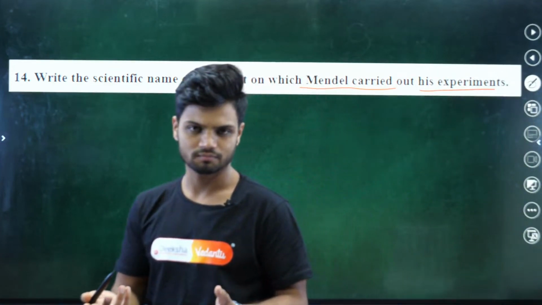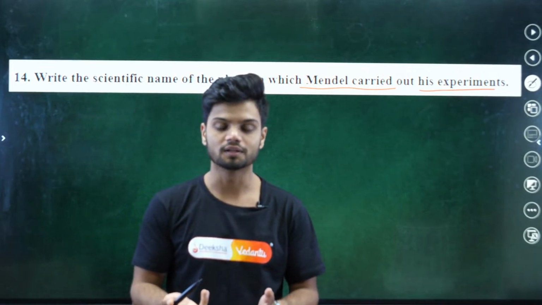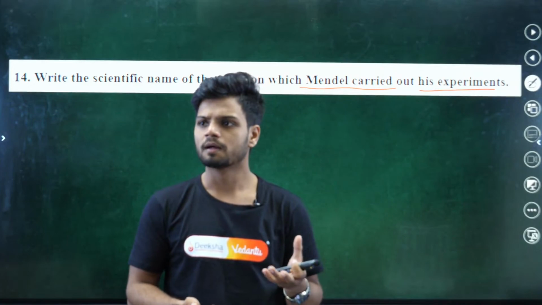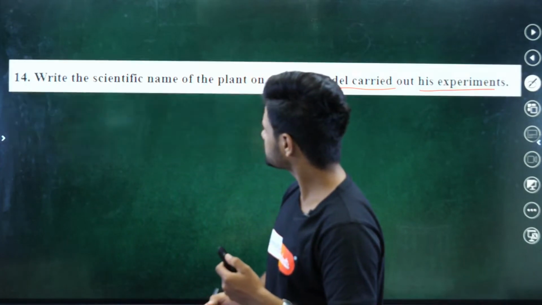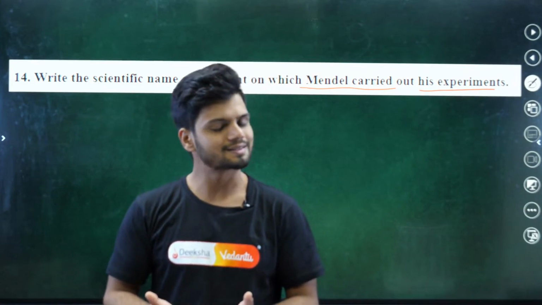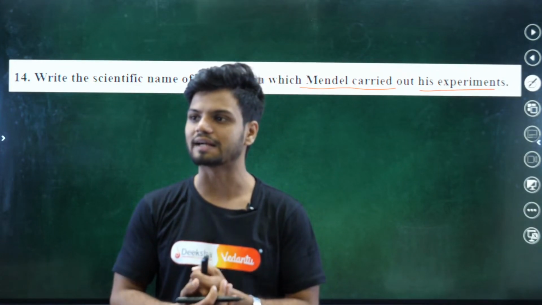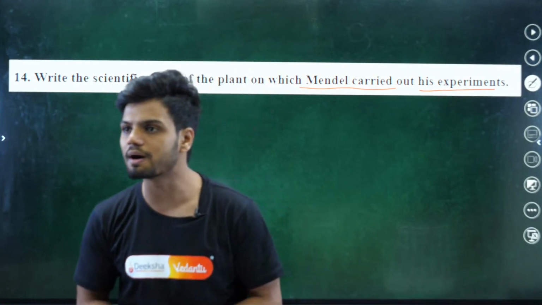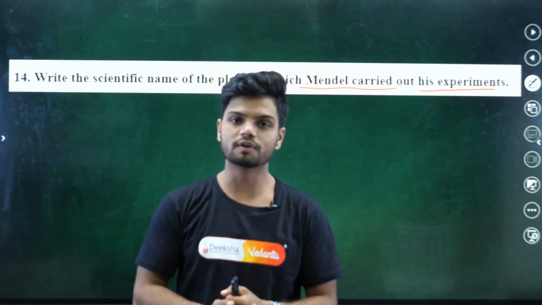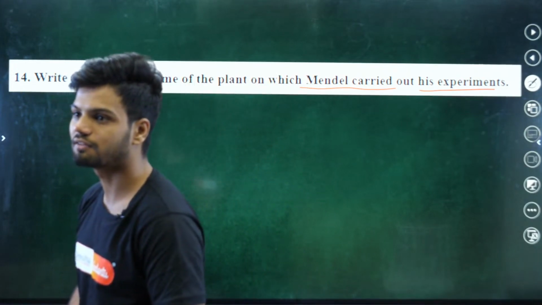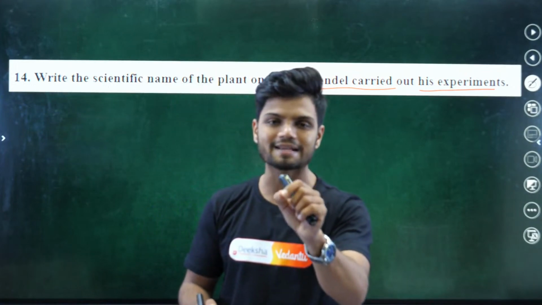Which is the plant? We know he used a pea plant, right? Pea is the normal one which you eat in masala puri. But what is the scientific name of the pea plant? Can anyone in the chat tell me? Ramalakshmi or Quizmaster, anyone who can tell me the scientific name of the pea plant? Yes, it is Pisum sativum. Now, Ramalakshmi, as you have told me, Pisum sativum.